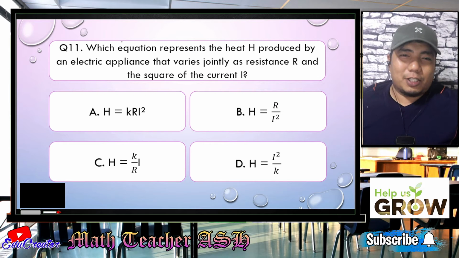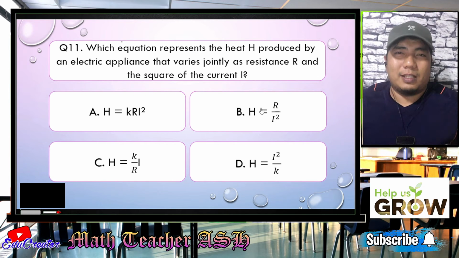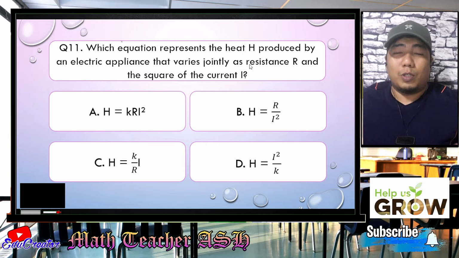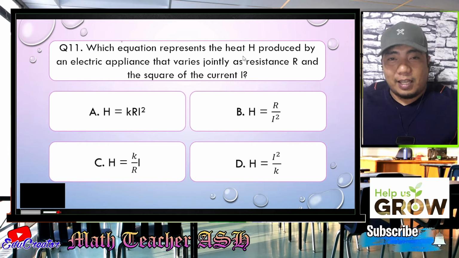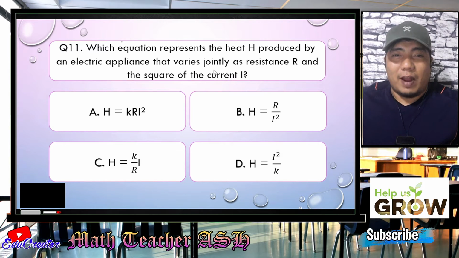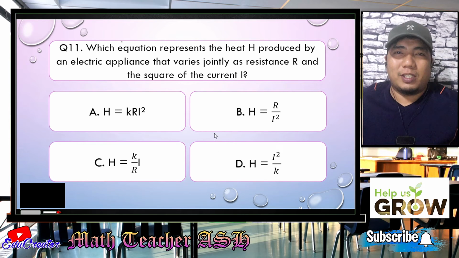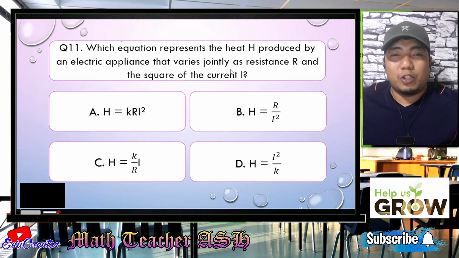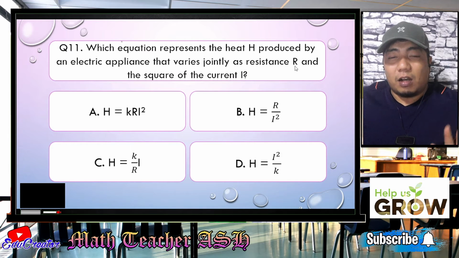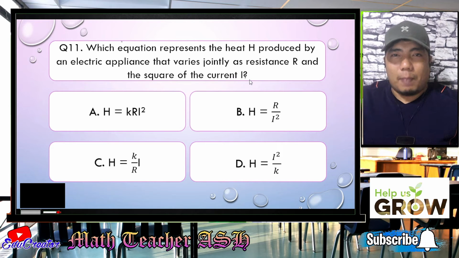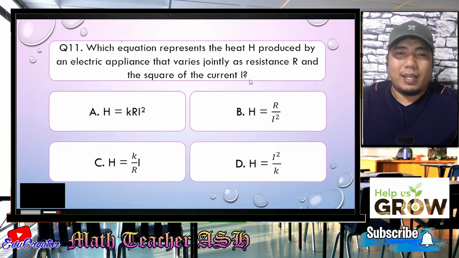Alright, math learners, in this question, what we need to do is to translate the given statement. We have here H varies jointly, so that would be H is equal. All of the choices have H as equal. Then it varies jointly as the resistance R and the square of current I. When we say the square, it means power of 2, so our I here has the power of 2.